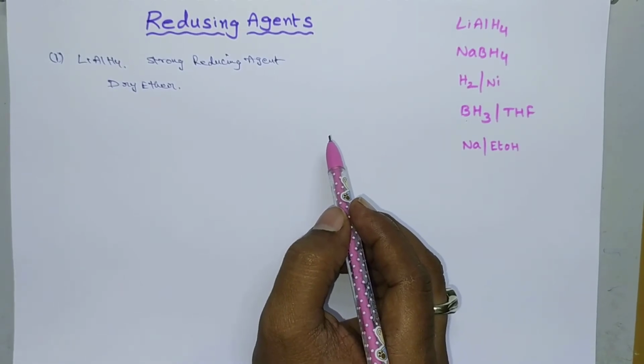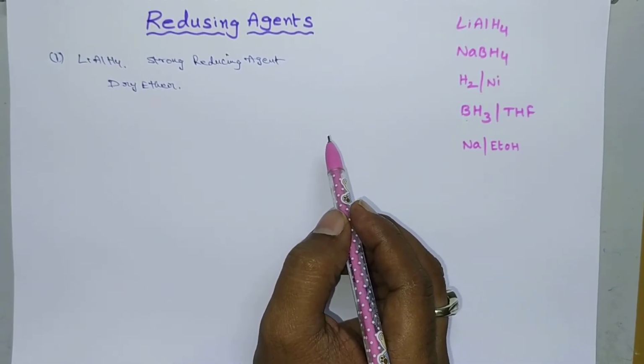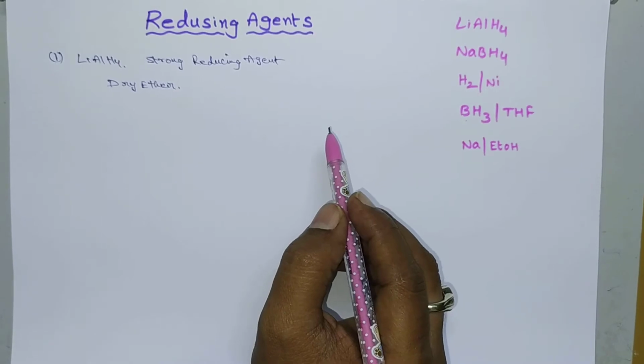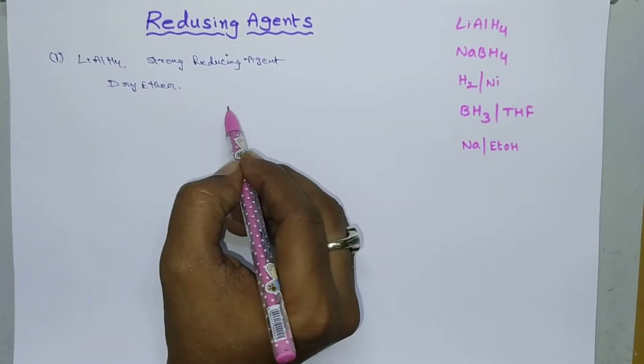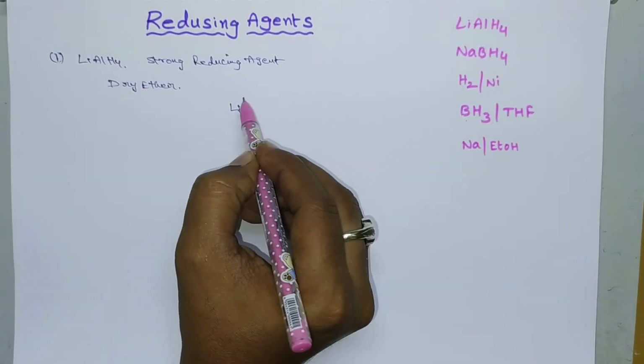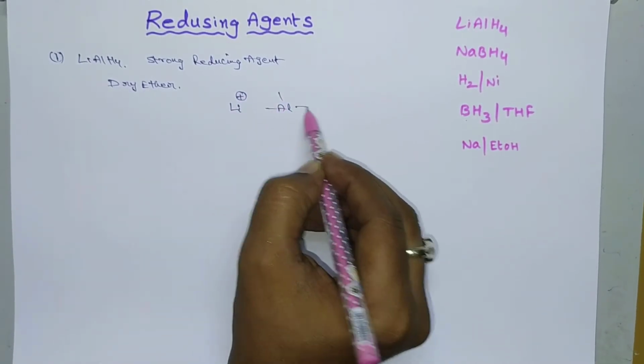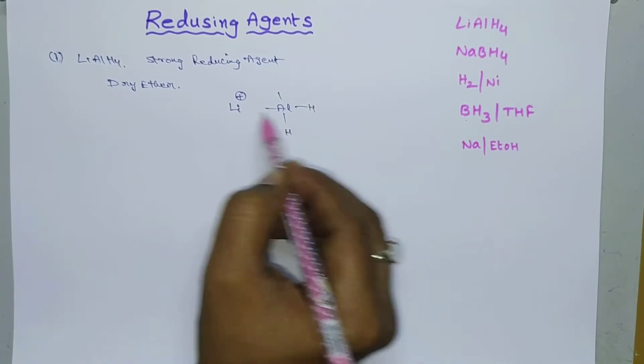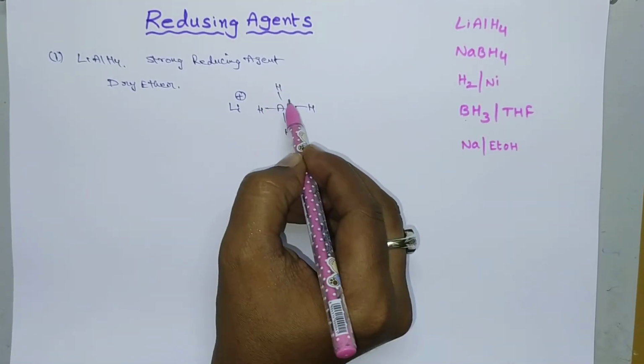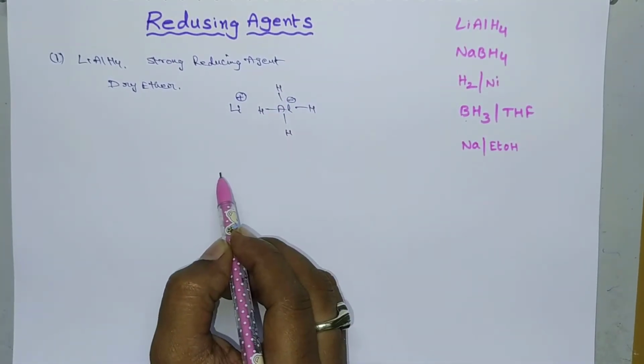In case of polar protic solvents, it liberates some H plus ions. The lithium aluminum hydride is like this: Li plus and AlH4 minus, so it becomes a negative species.